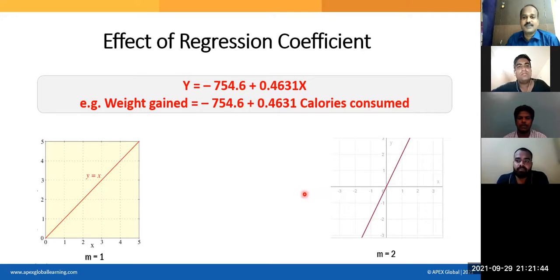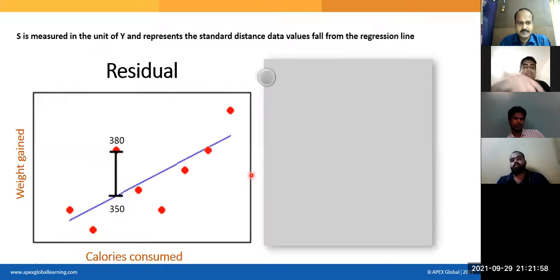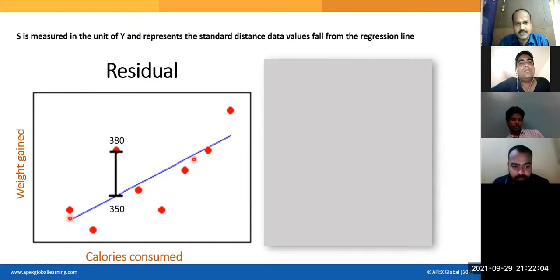So regression coefficient is telling you what will happen to your y when you make changes in the x. For every single unit increase in the x, y will increase by an amount equal to the regression coefficient. Yes. And now see here, when we frame the equation, we simply assume that all the points lie on the line. But actually all the points are not lying on the line.